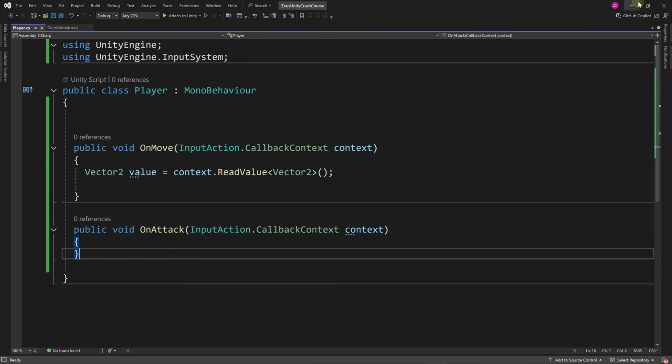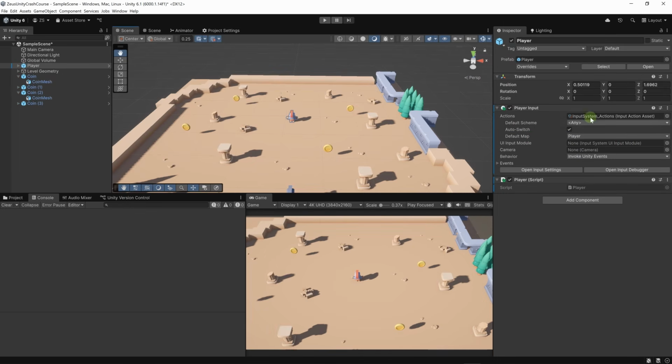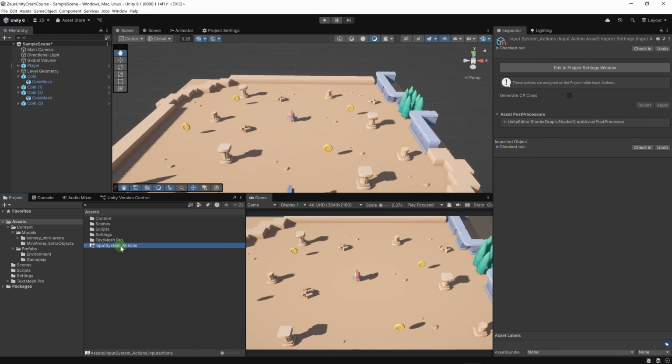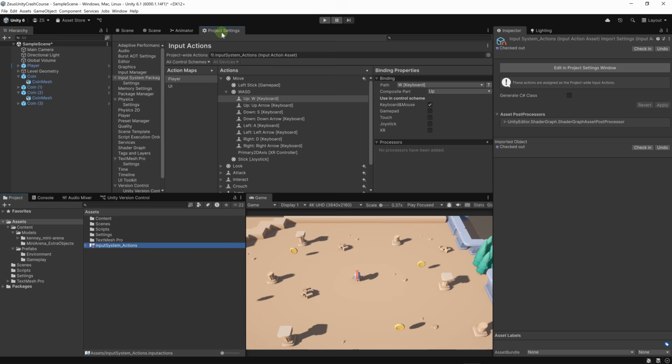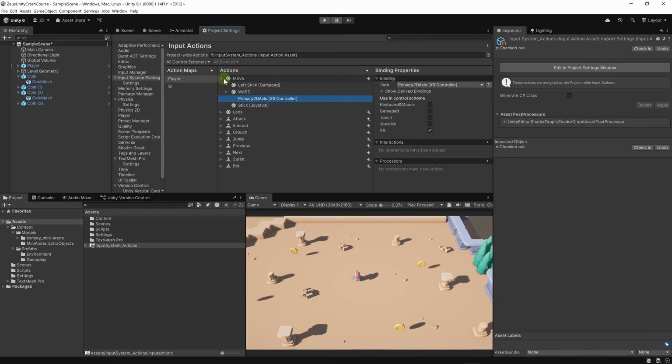And finally, we saw the player input component and the input actions in each Unity project using the input system. We can have project-wide input actions defined by this file over here. Our actions are within this file, and to edit the actions in this file, we can go to project settings. Here you can see again a reference to the file and the actions within that file. We already have a lot of actions to work with.